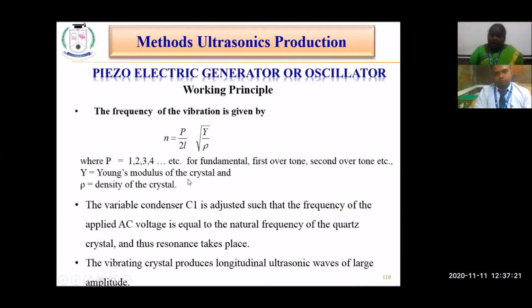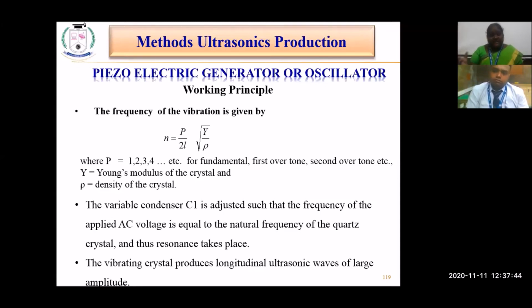Y is the Young's modulus of the crystal that we are using, and rho is the density of the crystal. This variable capacitor is adjusted such that the frequency of the AC voltage is equal to the natural frequency of the quartz crystal, and thus resonance takes place. So the vibrating crystal produces longitudinal ultrasonic sound waves of larger amplitude.